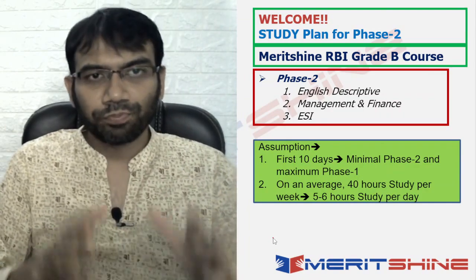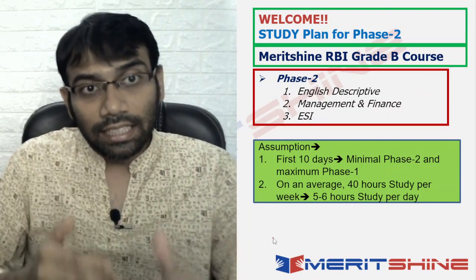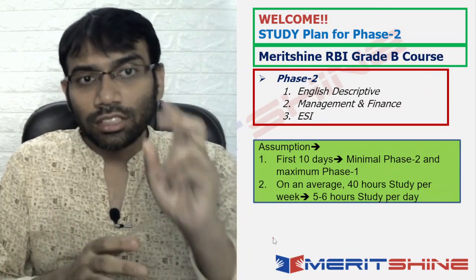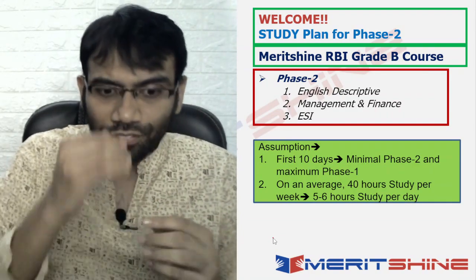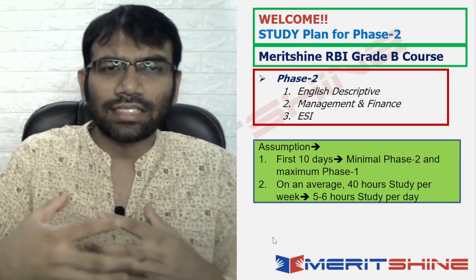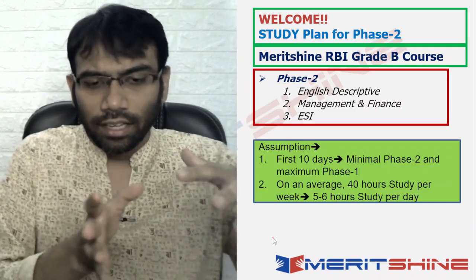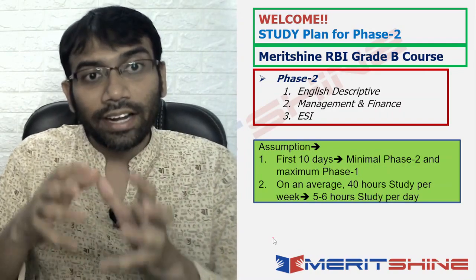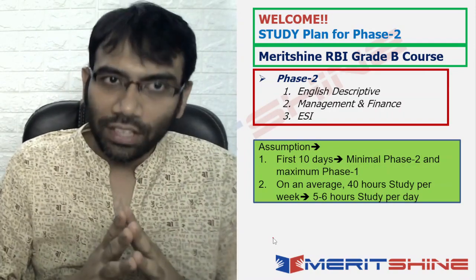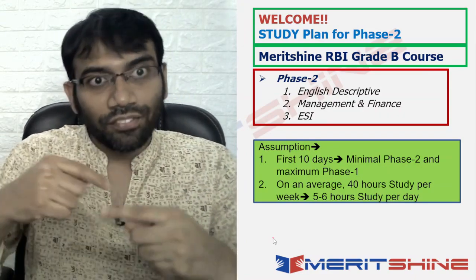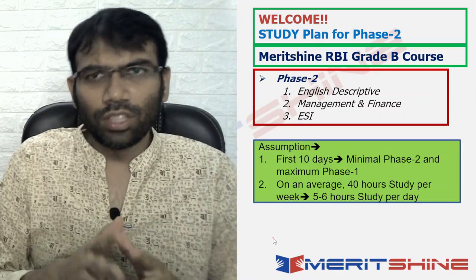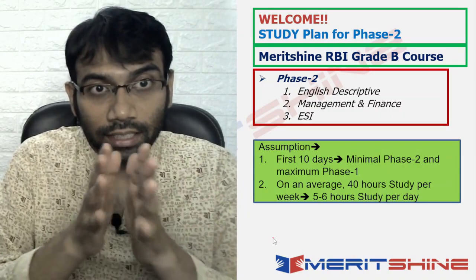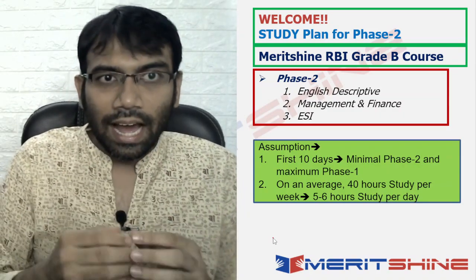What are the assumptions? As I mentioned in the Phase 1 study plan lecture, there are 2. One is that for the first 10 days from now, say till Friday next week, you should concentrate minimally on Phase 2 and maximally on Phase 1. Ten days from when you start Phase 1 preparation, which would most probably get over by Friday or Saturday next week, you should be done with a considerable portion of Phase 1.